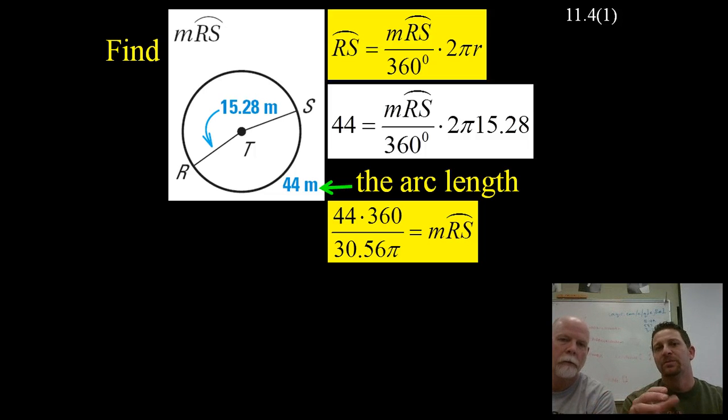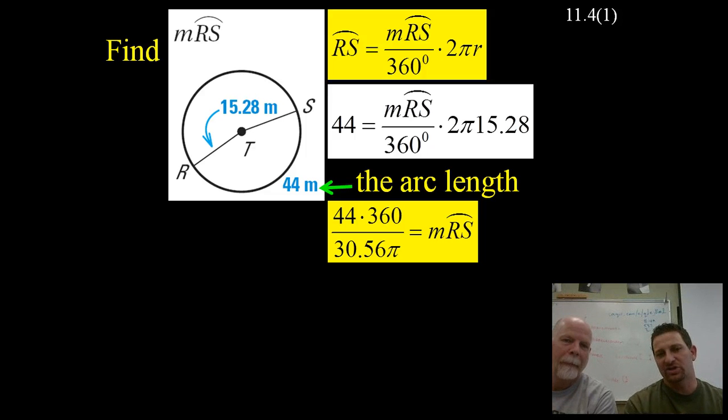They did 2 steps in one here, but notice that 360 is on the bottom in the white step, and then it bounces up to the top in the yellow step. Then you divide by the 30.56 pi and plug that into your calculator: 44 times 360 divided by 30.56 pi.